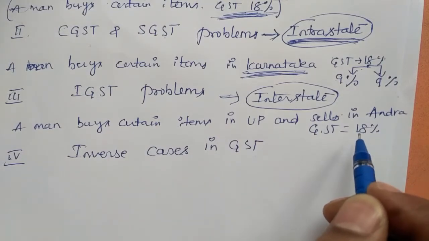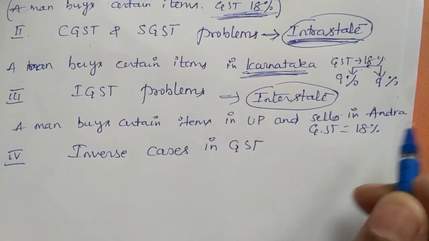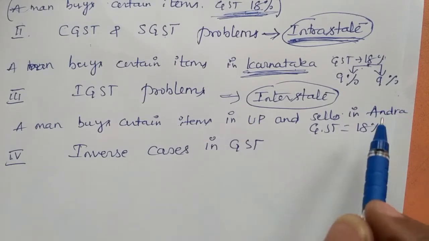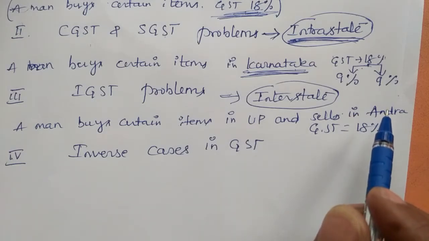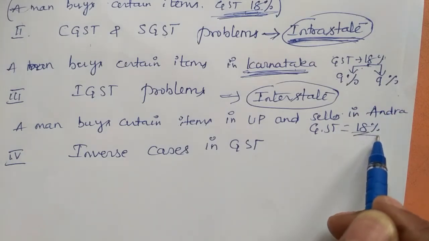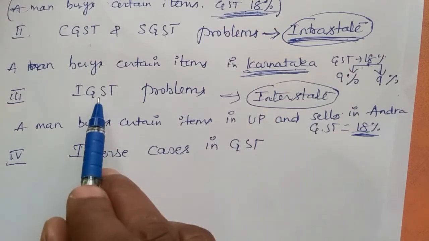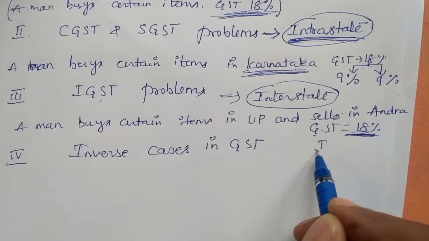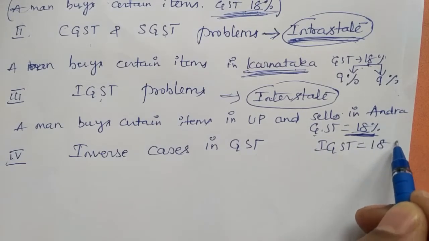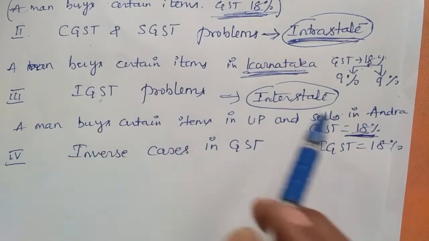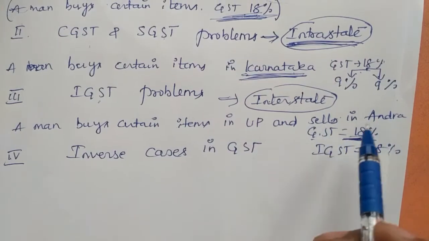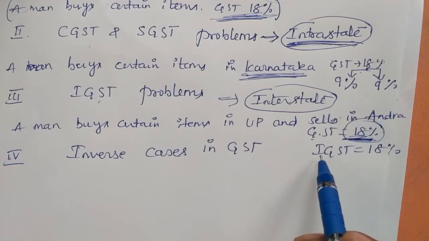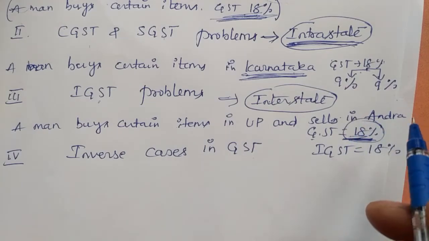No need to divide the 18% GST. Directly find 18% only, because here a man is doing a transaction between two states, Uttar Pradesh and Andhra. Therefore, don't divide the 18% equally. In the interstate case only integrated GST comes. The GST 18% acts as IGST. IGST how much? 18% only. So in the IGST case, that means the interstate case, don't divide the given GST into two equal parts, because the whole 18% becomes integrated GST collected by the central government.